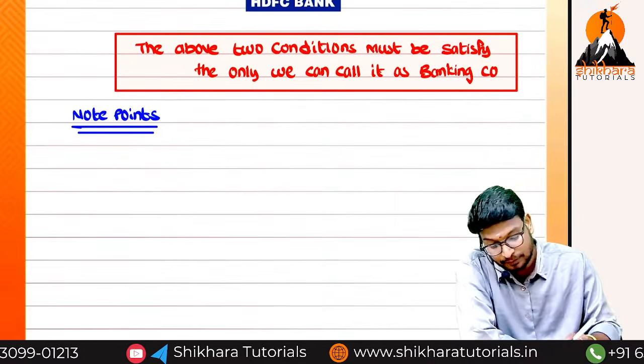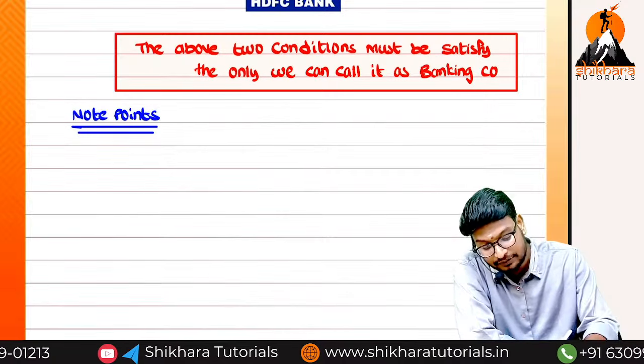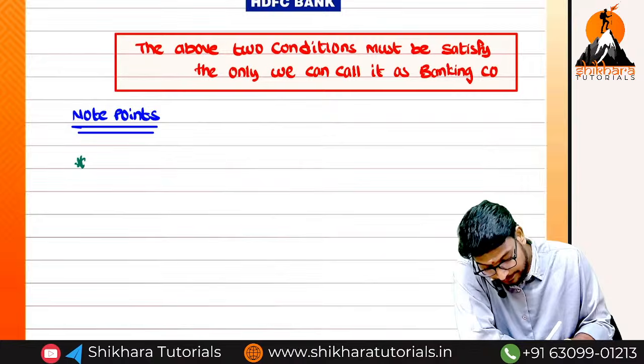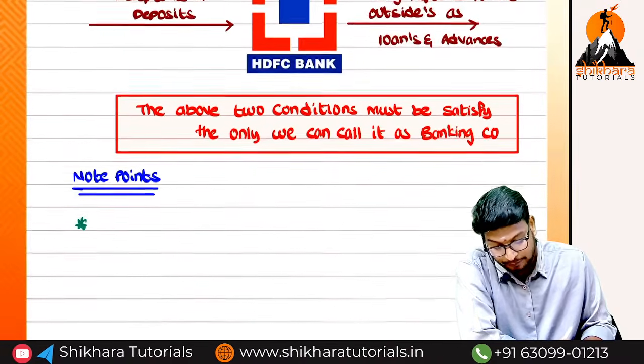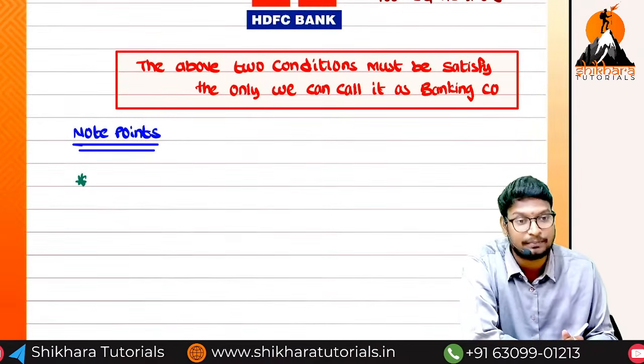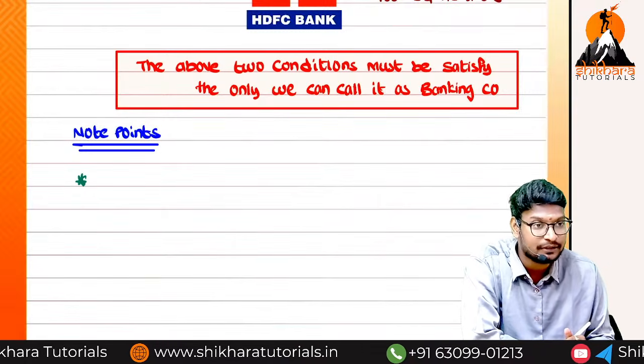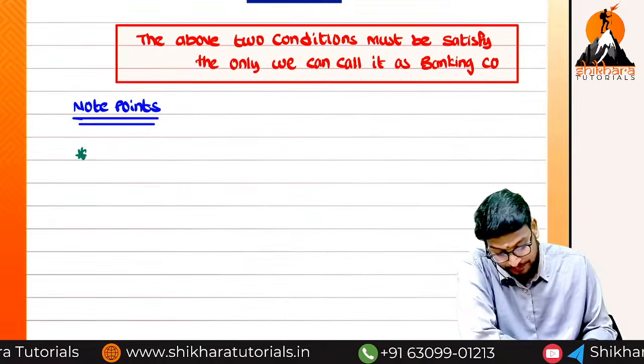So what are the note points? The first point, we have already discussed. What is that? The money amounts are nothing but deposits made by the public. The bank should not utilize them for its own purpose.